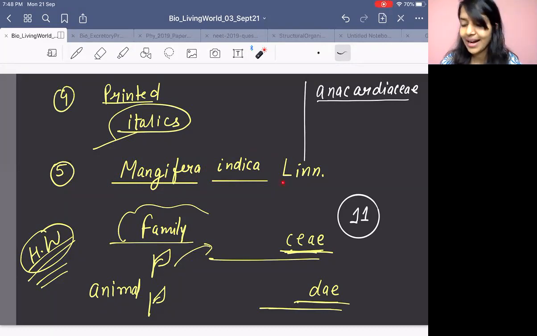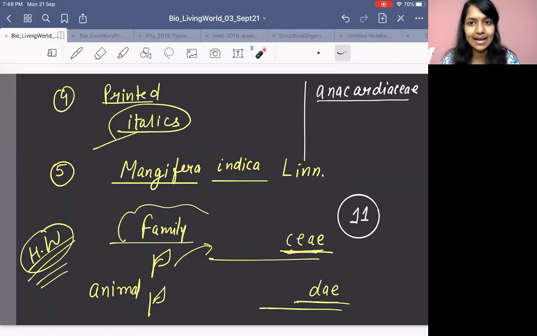Should I write this also and underline it? No. You should just write it generally. No need to underline it. Why? Because Linnaeus is a name. It's not a Latin word that you will underline. We don't write the complete Carolus Linnaeus. We just write it in a small abbreviated form: Linn. Cool?